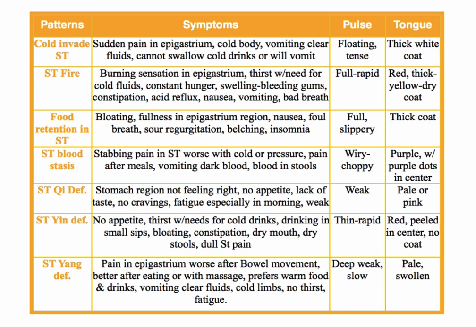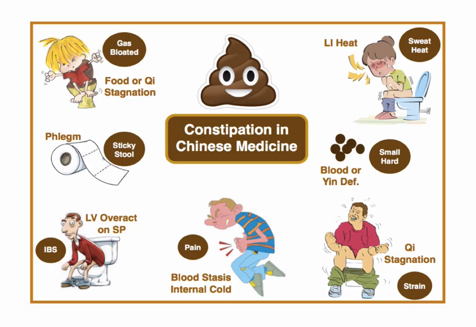As you can see, a lot of similar symptoms, but some are very excess and some are more deficiency with fatigue and weakness, right? So we could see the difference. Now let's look at more of a large intestine picture. The large intestine is the organ that lets go. And sometimes we have chronic constipation and the organ is not letting go.